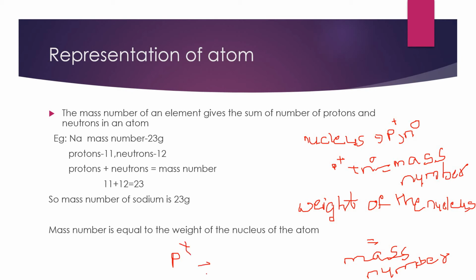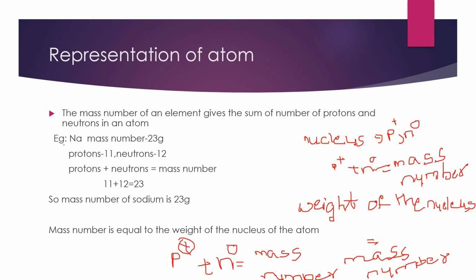Protons plus neutrons. Why am I keeping the plus symbol here? Because protons are positively charged particles and neutrons are neutral particles inside the atom, so I am keeping power 0 here. The sum of protons and neutrons gives the mass number, or the weight of the nucleus.